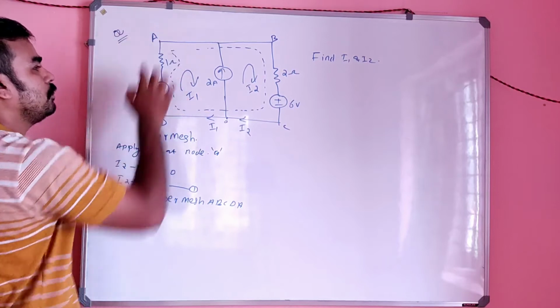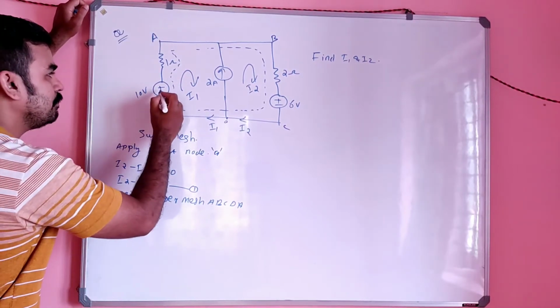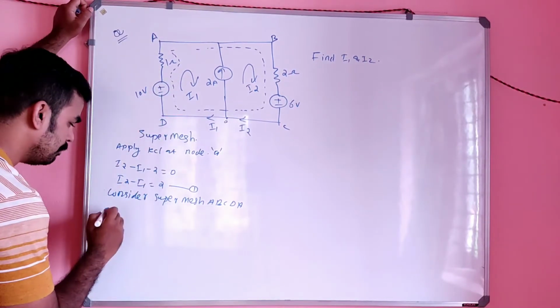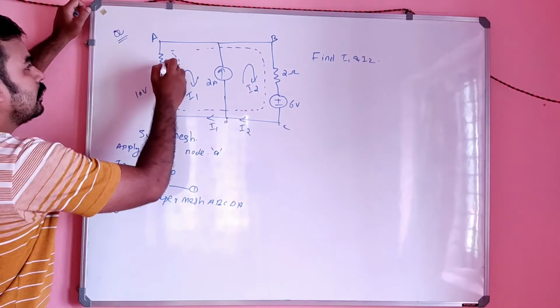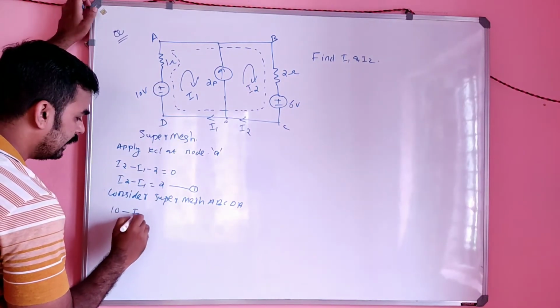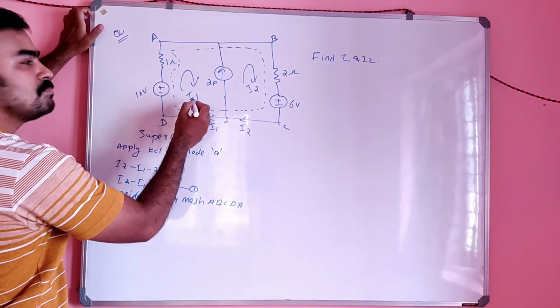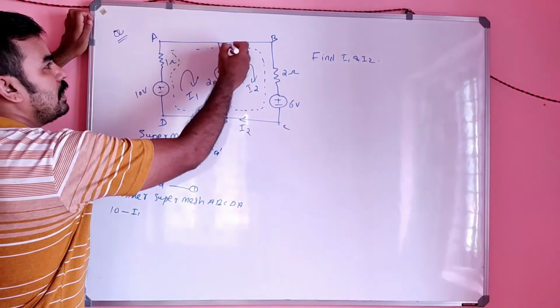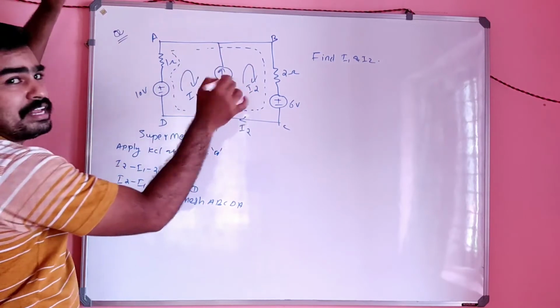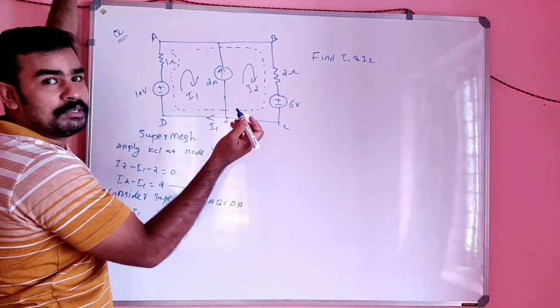I am moving from here to here. Moving from minus to plus, it will be plus 10, minus I1, because 1 into I1 is minus I1. I came here, and no need to consider this, because we already wrote the equation for that.